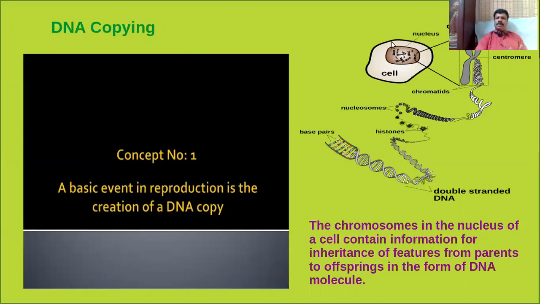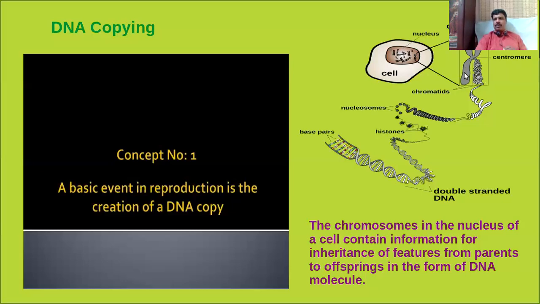Suppose you think about this is actually the structure of a cell. The cell has the nucleus, and inside the nucleus it has chromosomes. So the chromosomes in the nucleus of a cell contain information for inheritance of features from parents to offspring in the form of DNA. That means the inheritance factors, I mean the DNA molecules, are present inside the nucleus, especially in the chromosome.